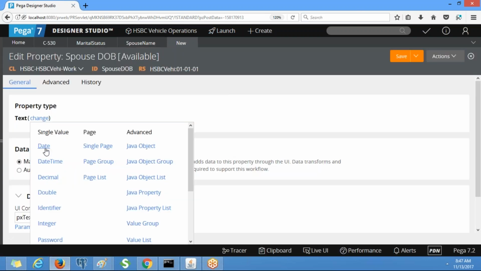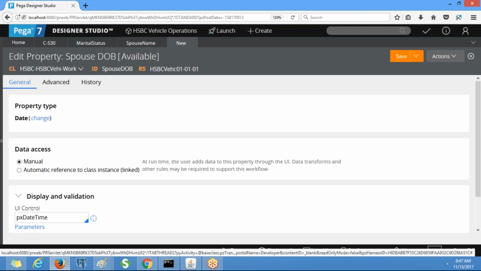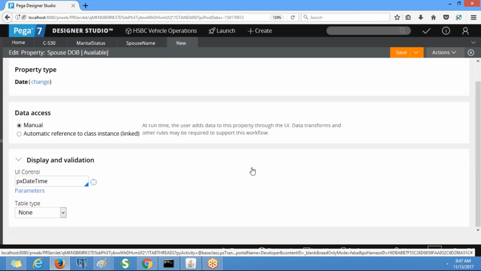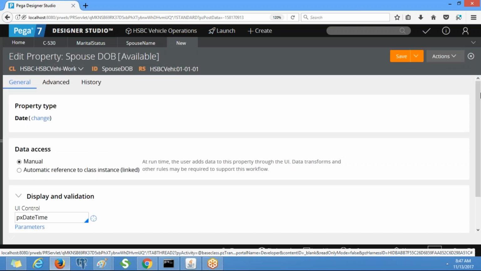When you select date, automatically the control is displayed as date type. So the control is date type and the property type is date. You will not get the time there, you will have year, month, date.